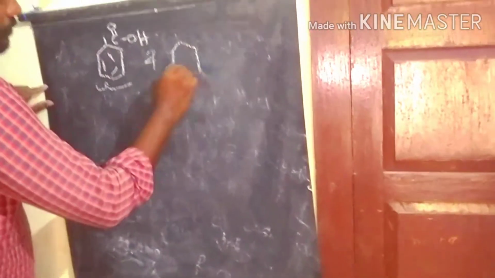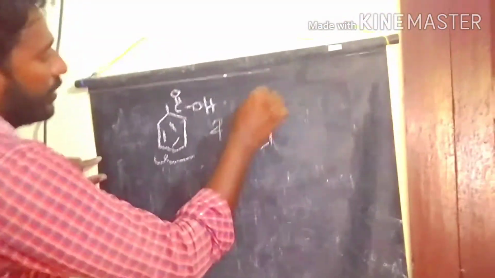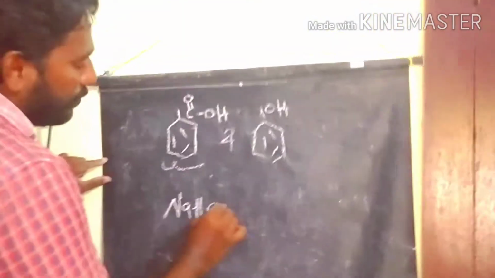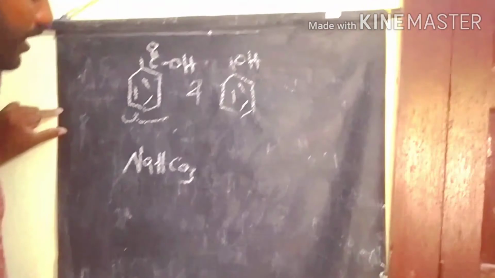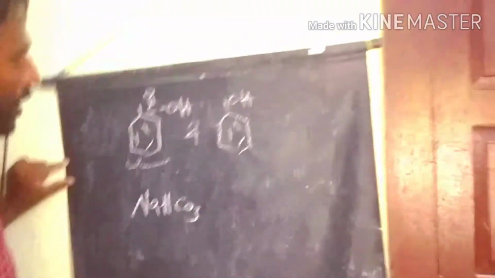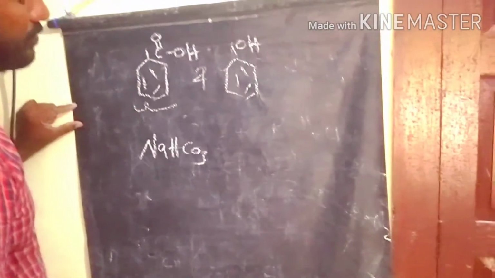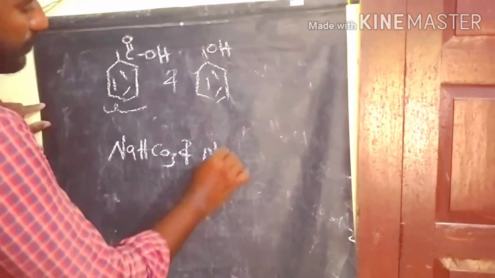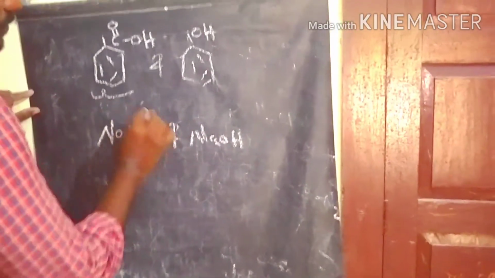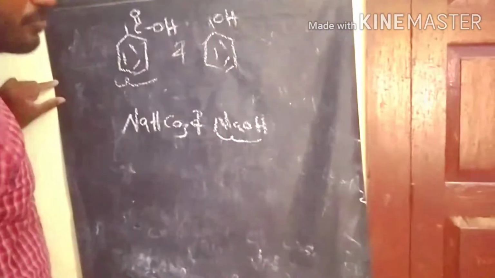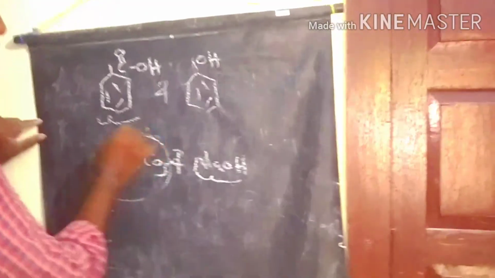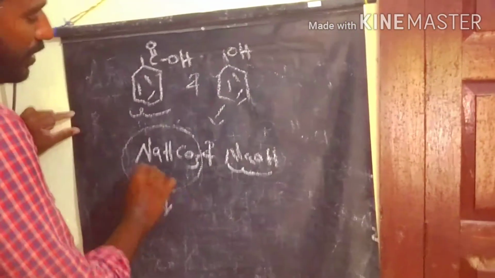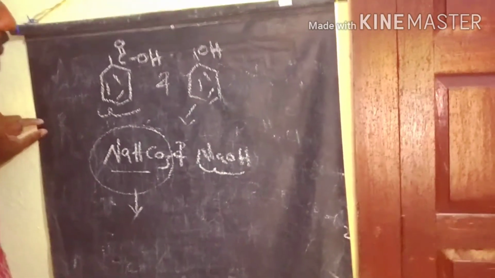If you take a mixture of phenol and benzoic acid, the phenol does not react with sodium bicarbonate, but the benzoic acid reacts with sodium bicarbonate to produce carbon dioxide gas. Phenol reacts only with sodium hydroxide. Both benzoic acid and phenol react with sodium hydroxide, but benzoic acid alone reacts with sodium bicarbonate. That is the difference between benzoic acid and phenol.